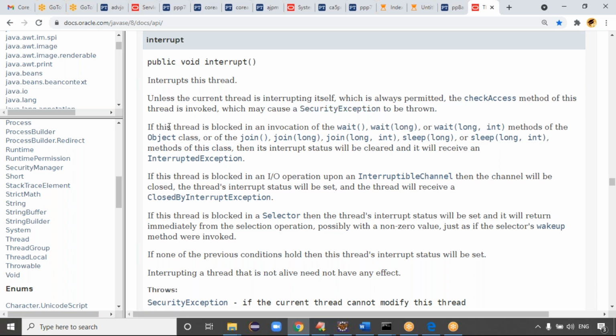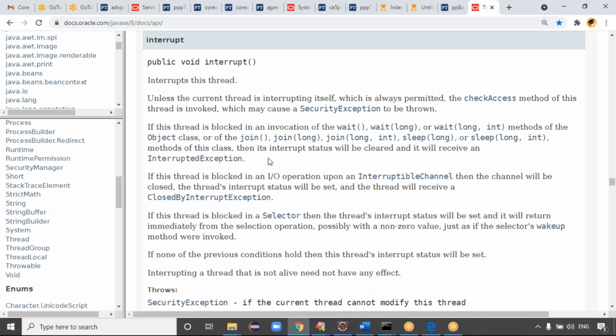If this thread is blocked in an invocation of the wait methods of the Object class, wait of long, or wait of long int, because wait is an overloaded method, or the join methods, join of long, join of long int, sleep, sleep of long int, then its interrupt status will be cleared and it will receive an InterruptedException.